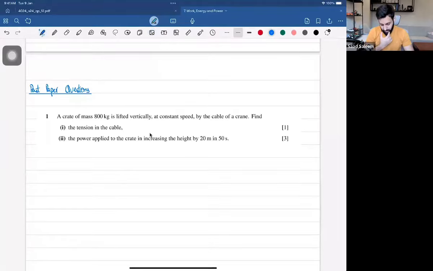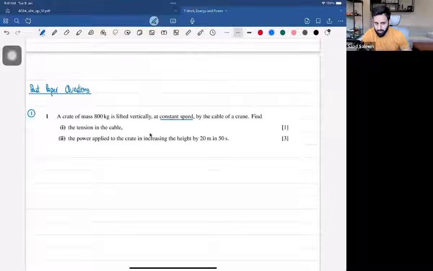A crate of mass 800 kg is lifted vertically at constant speed. Very important. By the cable of the crane. So that means the driving force here is the tension. Find the tension in the cable. So how do I find out the tension? Any idea? See if you guys can figure it out.